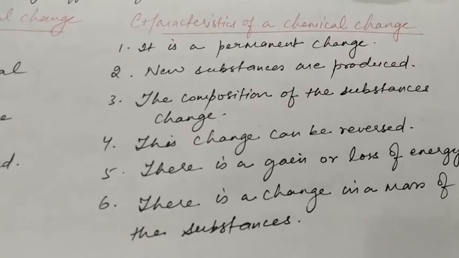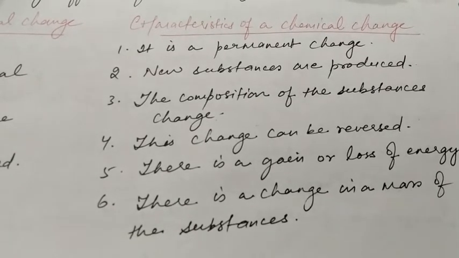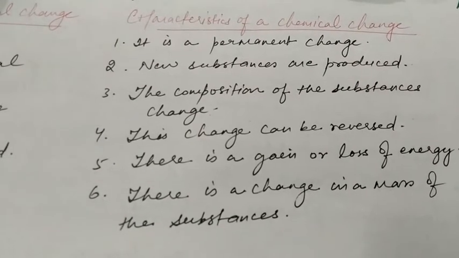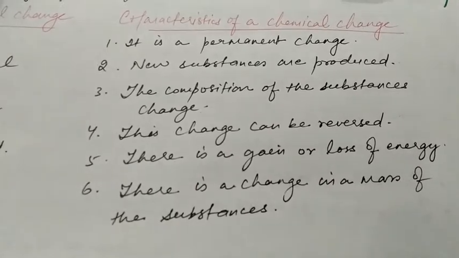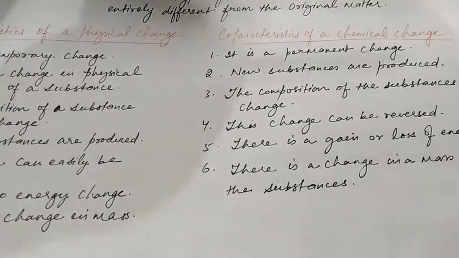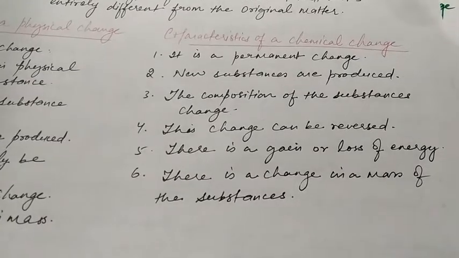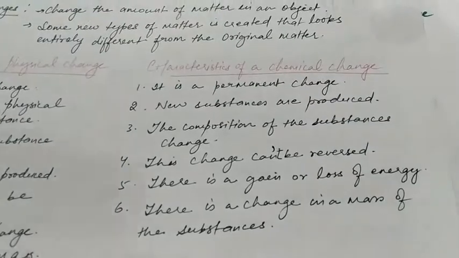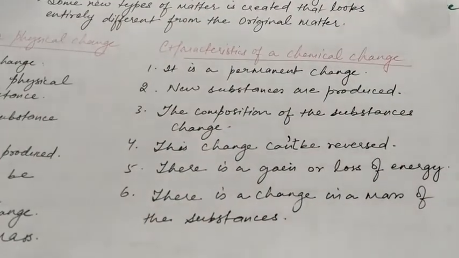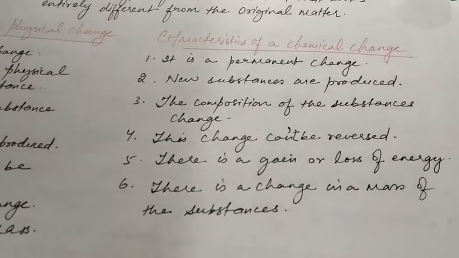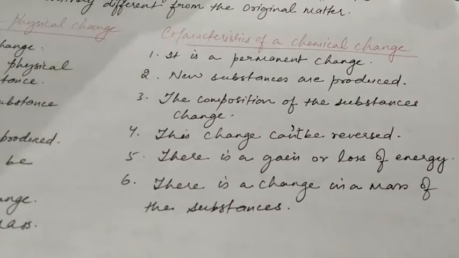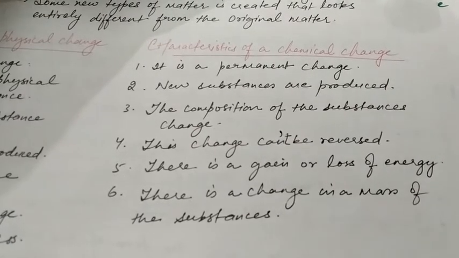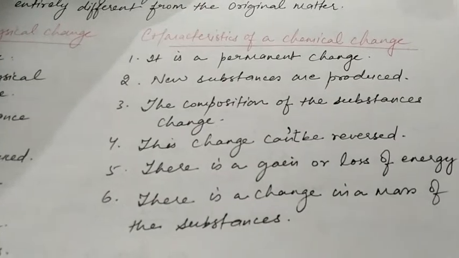The composition of the substances changes, means its chemical properties are totally different. This change can't be reversed, means we cannot go back to the original state again. So either you can say this change can't be reversed, or you can say they are irreversible changes.